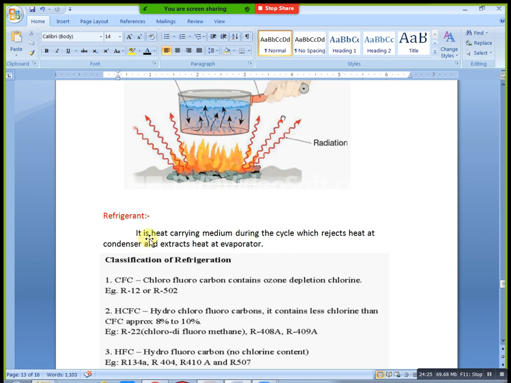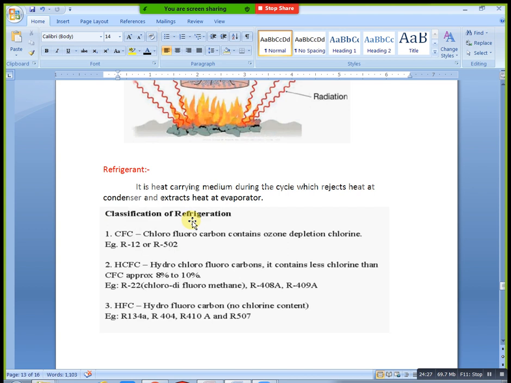CFC, HCFC and HFC. In the 19th century starting, we used this one, hydrochlorofluorocarbons. It contains less chlorine. Then CFC approximately 8% to 10%. But mostly we can use R22. These two are very dangerous to the ozone layer. That's why we are not using this one.